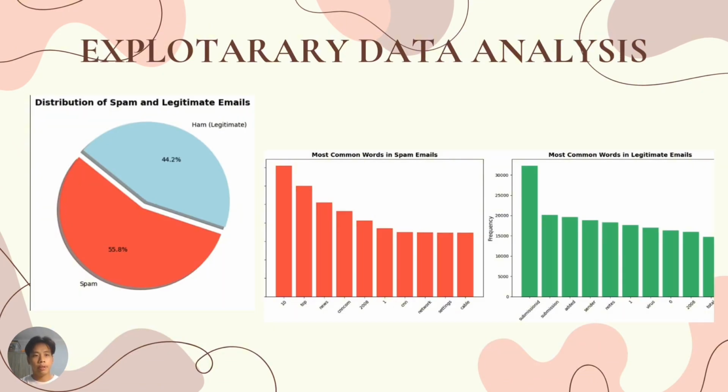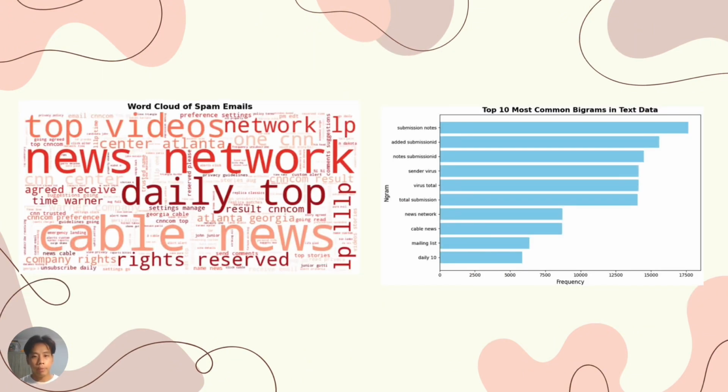Next, for the exploratory data analysis, as you can see, the distribution of spam and legitimate emails: ham has fewer and spam has more. Spam is 55.8% and ham is 44.2%. The most common word in spam emails is 10, and the most common word in legitimate emails is submission ID. Next will be the top 10 common bigrams in the text data. As you can see, the most common one is submission notes, and that will be all.